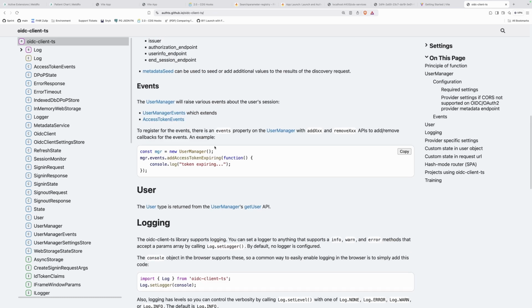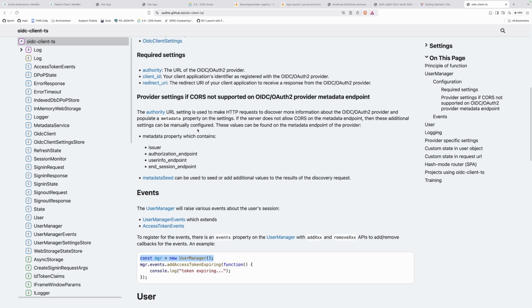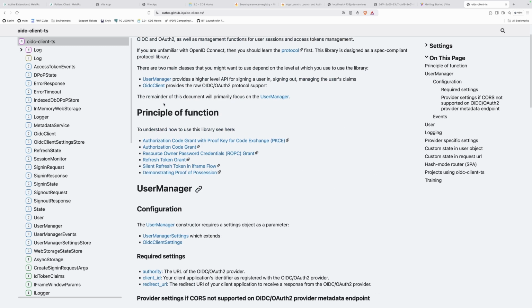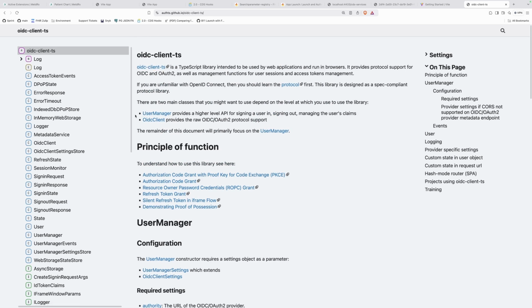And I'm just going to say that, look, we want this UserManager object. I don't know if it's somewhere in the beginning, it should say here, yeah. So UserManager is the higher level API, which gives you the controls of I want to sign in as a user, I want to sign out, etc. OidcClient is closer to the protocol, so you get the raw things that are going through the protocol, and I'm going to show you why that's relevant in a moment.